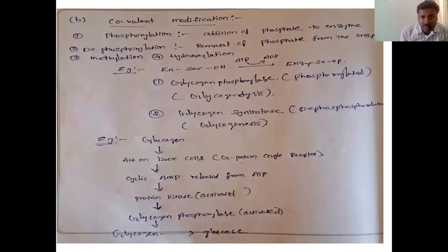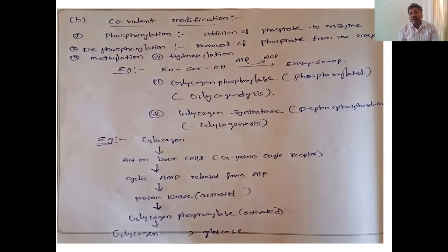Next, covalent modifications. The enzyme bonds with some group, either phosphate, methyl or hydroxyl. These also play an important role in enzyme activity. So regulation: what happens if it is bound, and what happens if it is not bound? Mainly phosphorylation and dephosphorylation. Compared with methylation and hydroxylation, phosphorylation plays the most important role in enzyme activity.